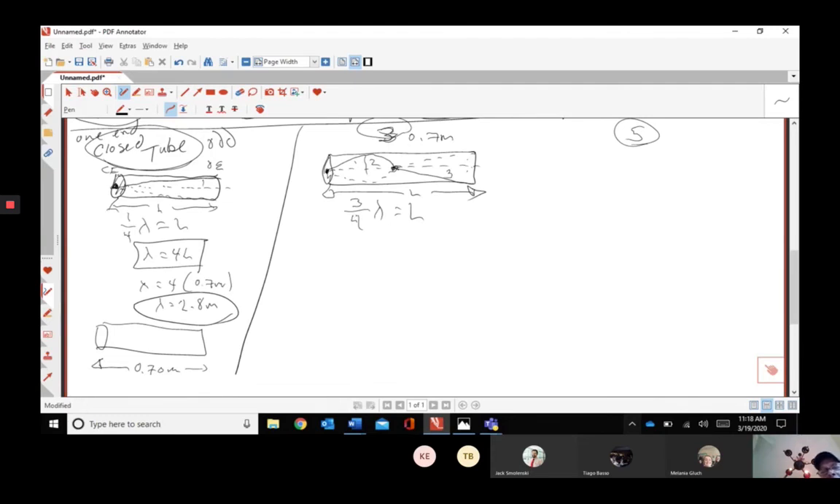So let's first of all solve for lambda. Lambda equals what? 4/3, the reciprocal here, right? You need a little more. You need a little boost, because it's only 3/4 of the lambda. So in order to get the wavelength, you've got to get that extra little quarter in. So once you do that, you multiply L by 0.7 meters.